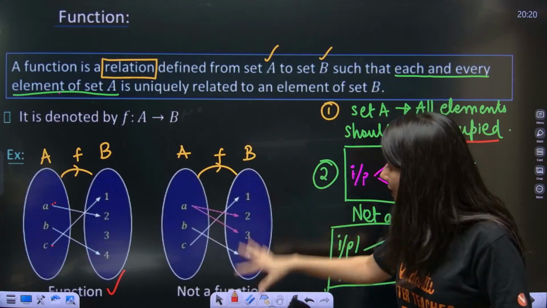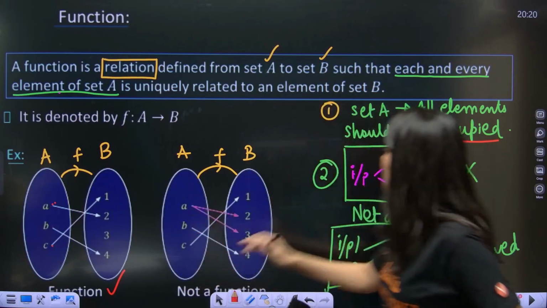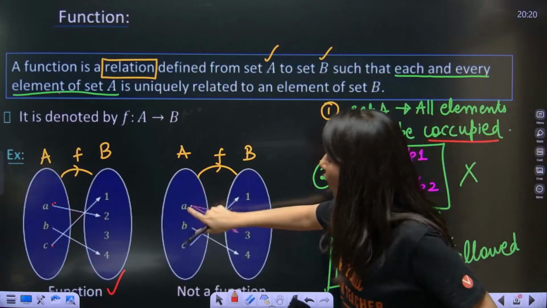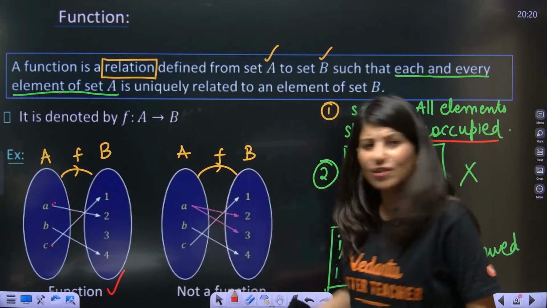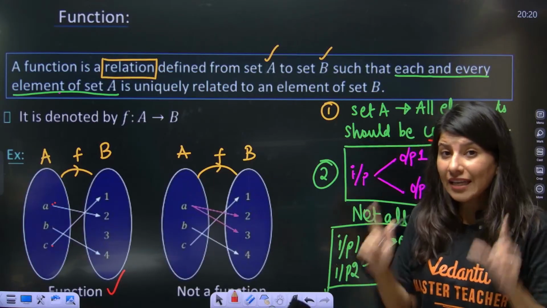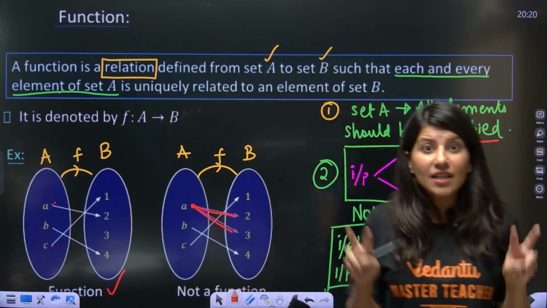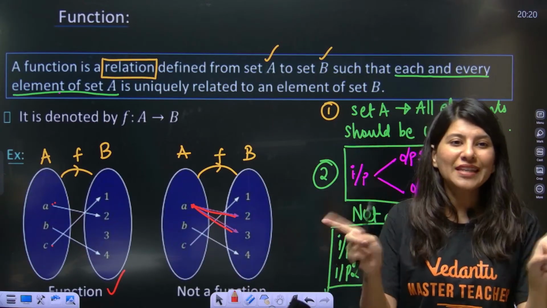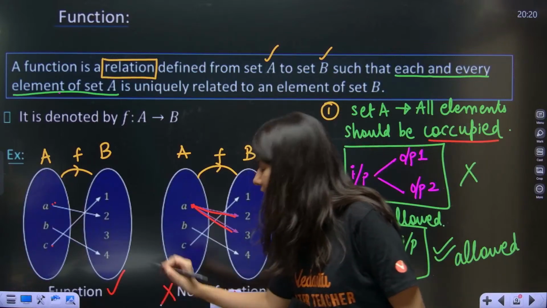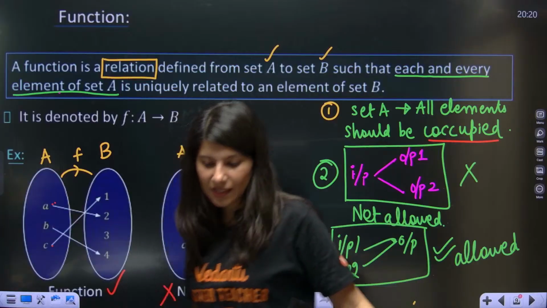Now let me come back to this. Clearly condition number 1, which is set A, all elements are occupied, is there. Condition number 1 is getting fulfilled. But can you see one input and two outputs? That means condition number 2 is not getting satisfied. So this is not at all a function. Everybody getting it? Yes? Okay.